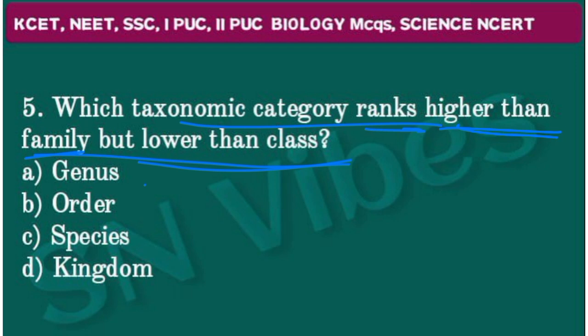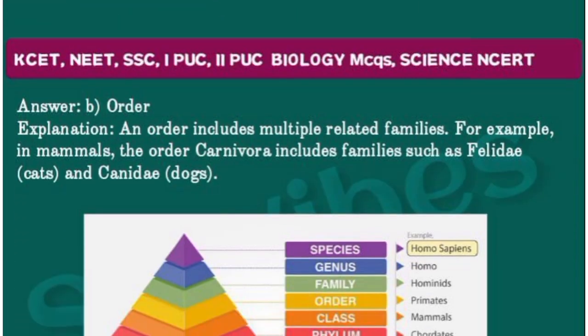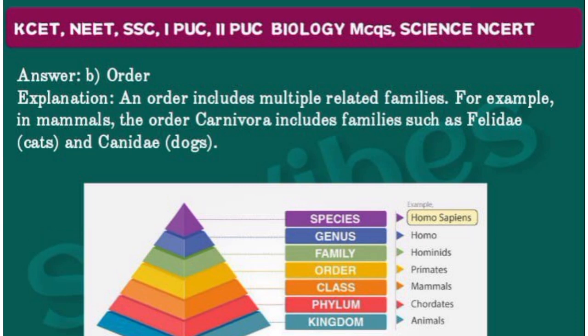Your answer is order. Order is present between the family and class. The class is the higher one and the family is the lower one, and in between there is a taxonomic category, that is order. Yes, your answer is option B, order. An order includes multiple related families. A number of families together form the order.